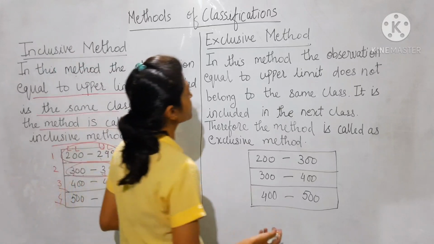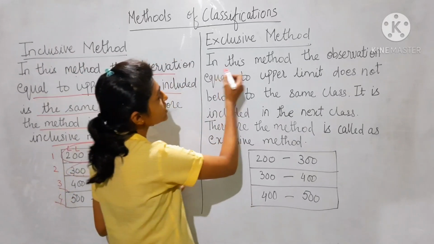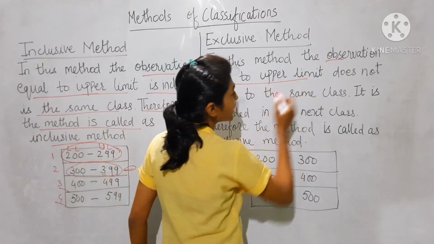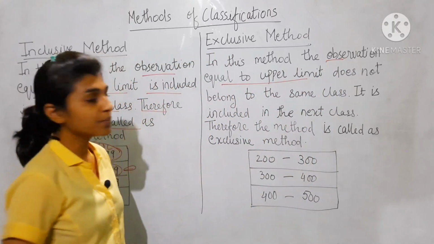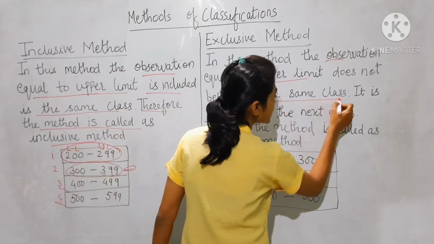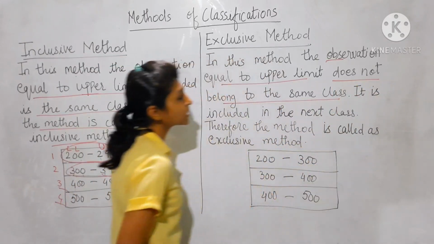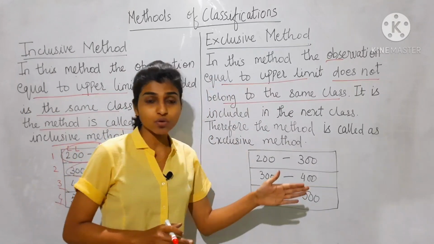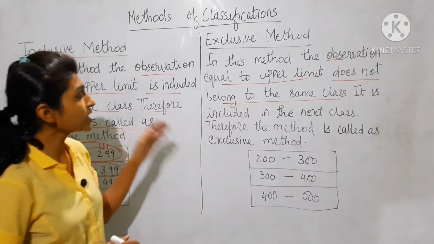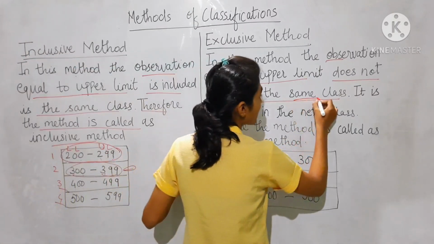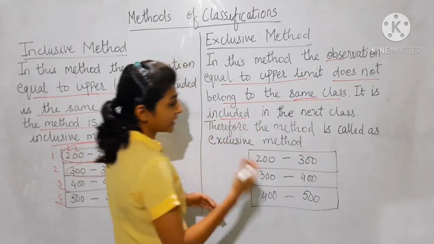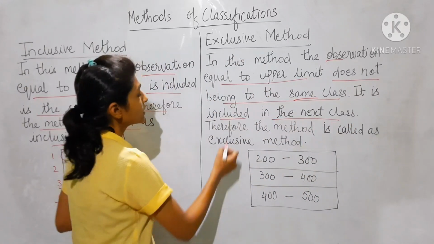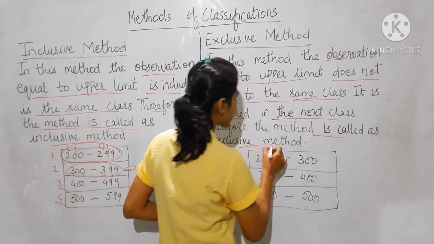Now the exclusive method. What is the exclusive method? In the exclusive method, the observation equal to the upper limit does not belong to the same class. Exclusive method means the observation equal to the upper limit is not included in the same class. It is included in the next succeeding class. Therefore the method is called the exclusive method.